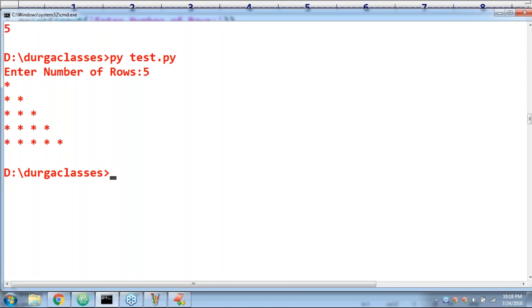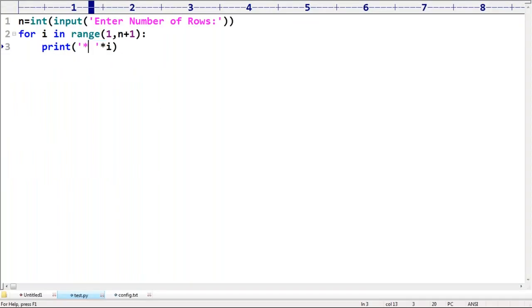Here, you people are already aware. This one I already showed. What is the way? Here, instead of taking star, what do I have to take? str of i value, plus space. Next, str of i value and space, i number of times I have to take.